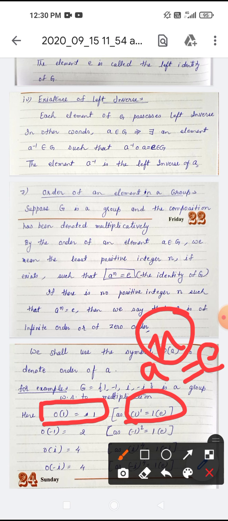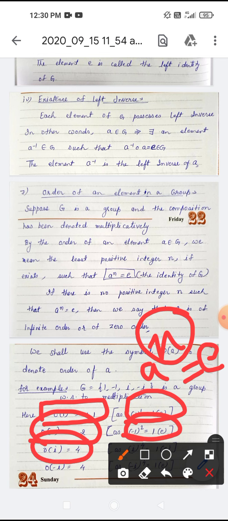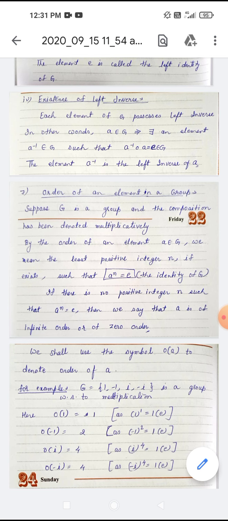Similarly, -1 to the power 2 is equal to 1. (-1) squared is equal to 1, and 1 is the identity. So the order of -1 is 2. Similarly, i to the power 4 is equal to 1, so the order of i is 4. And (-i) to the power 4 is equal to 1, so the order of -i is also 4. Similarly, for understanding it better, you can also find the order of each element for the group G including the members 1, omega and omega square.